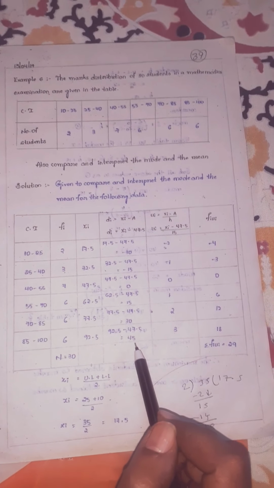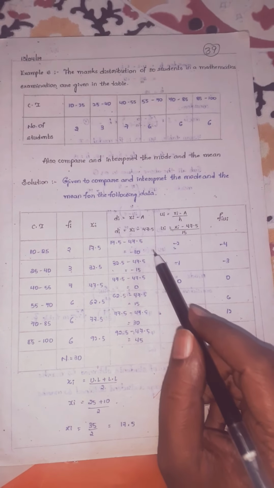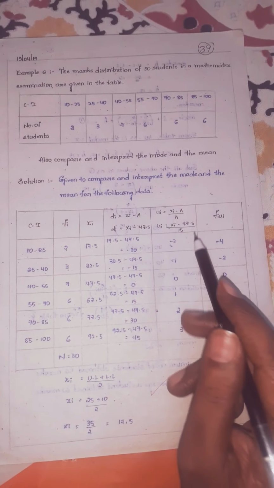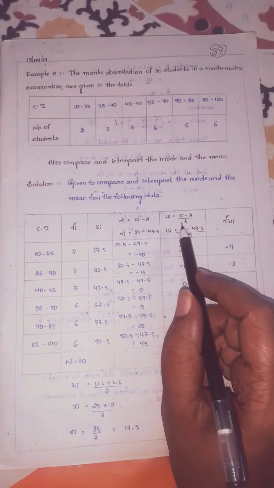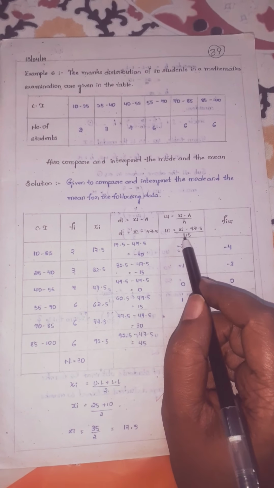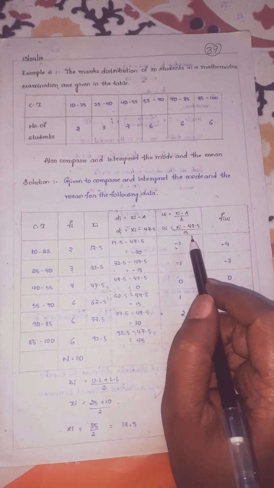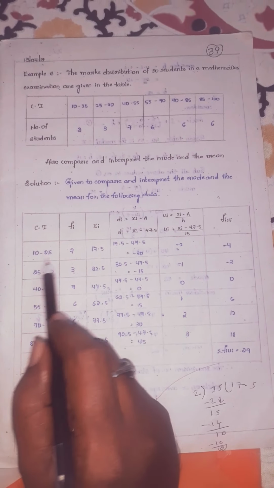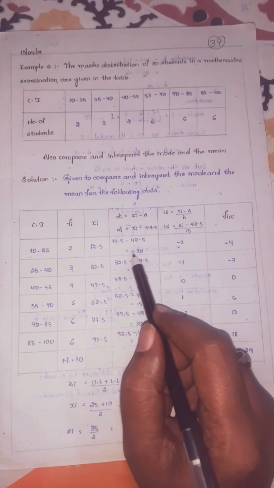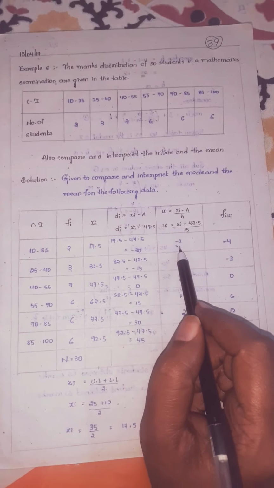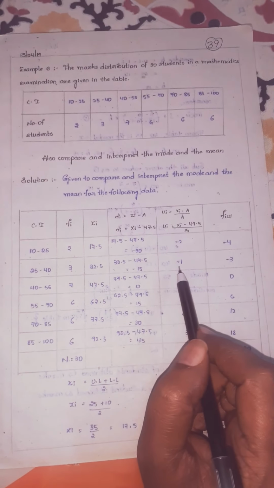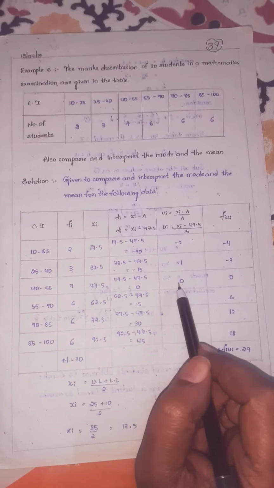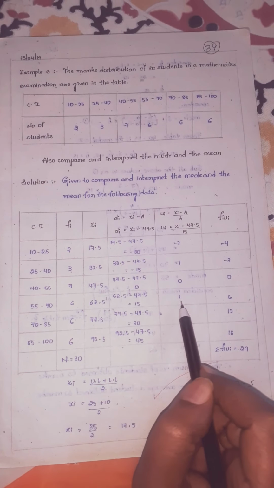8 minus 4 is 4.5. So here all di values go in the same table. So you should go for the step deviation method, children, to calculate the mean. So ui equals xi minus a by h, xi minus 47.5 by h value. What is the size we got, children? 15. Means minus 30 by 15, how much, children? Minus 2. Next minus 15 by 15, how much, children? Minus 1. 0 by 15 is 0, children. 15 by 15 is 1.